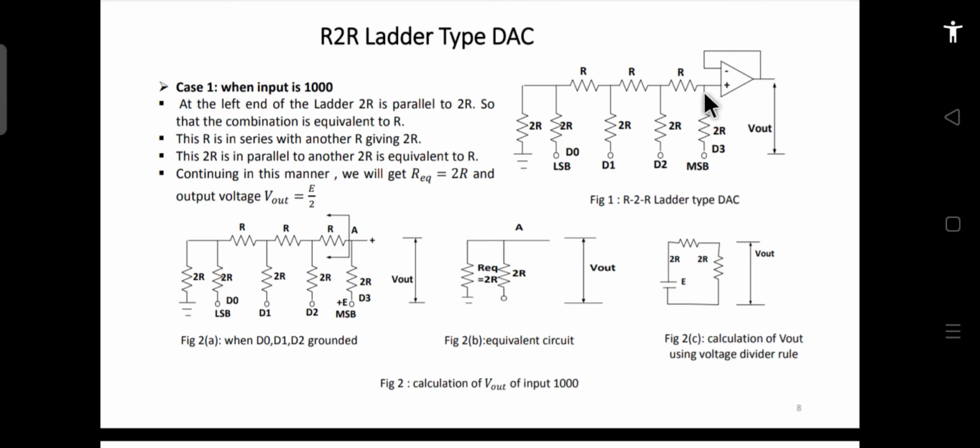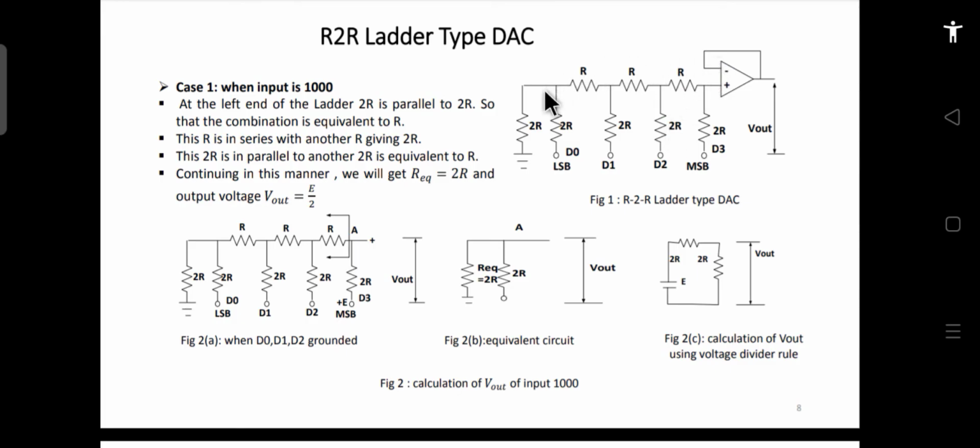across these two terminals. So what is the total resistance looking inside this terminal? To find that, we can see that these two resistances, 2R, are in parallel with each other, and all these terminals are grounded because all these inputs are 0. So if 2R are in parallel, then the combination will be equal to R. Now that R is in series with this R, so it will become 2R. Now 2R again in parallel, so it will become R. R and R in series, so 2R. 2R parallel, so R. R and R in series, so it will become 2R.